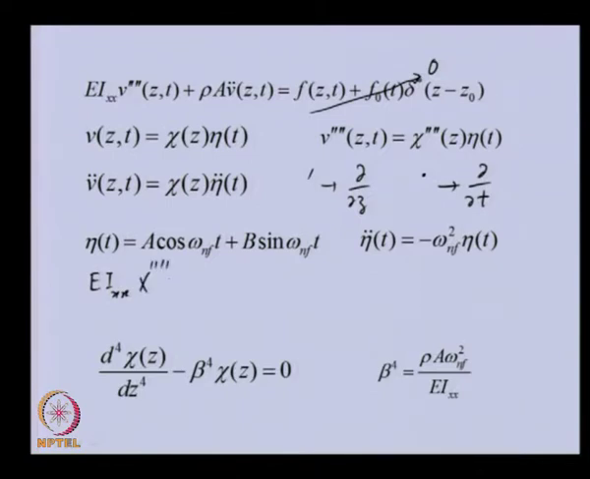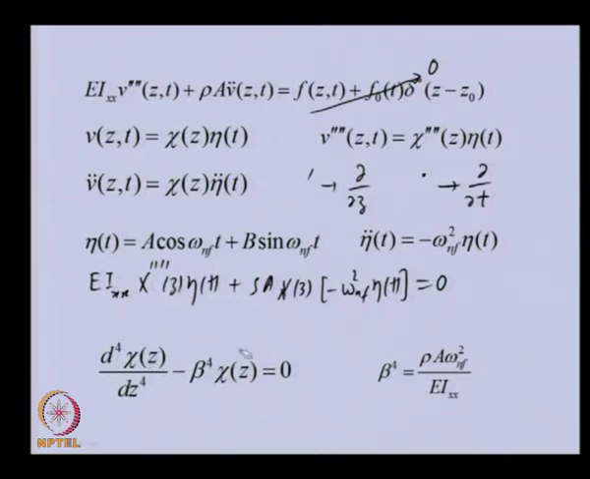the fourth derivative of the spatial function times eta t, and then this one is rho A, and when we take the derivative with respect to time, we will have minus omega n square eta t equal to 0, because we are considering free vibration. So, there is no external force in this. Now, because eta t is common, this equation will give us